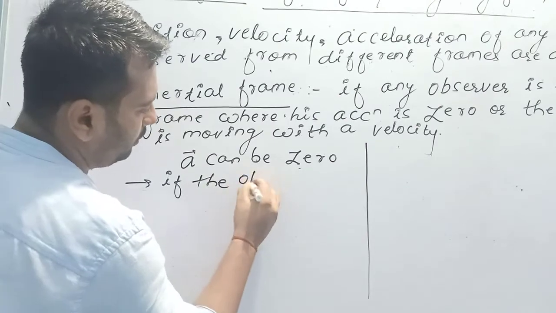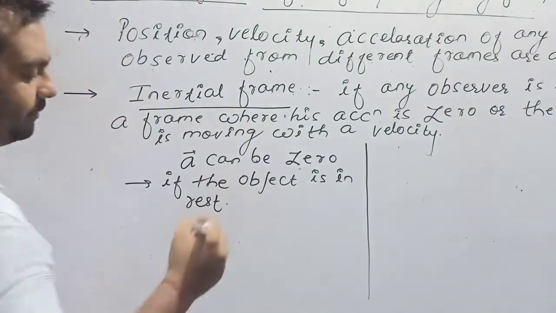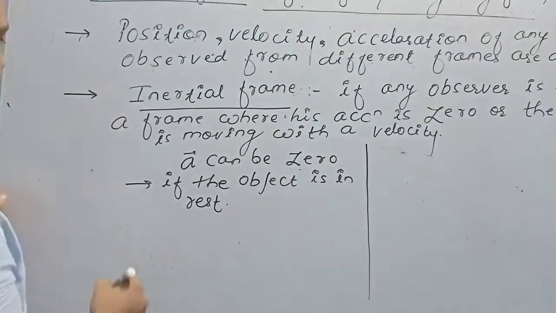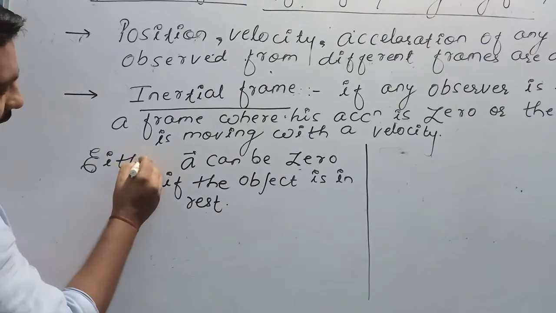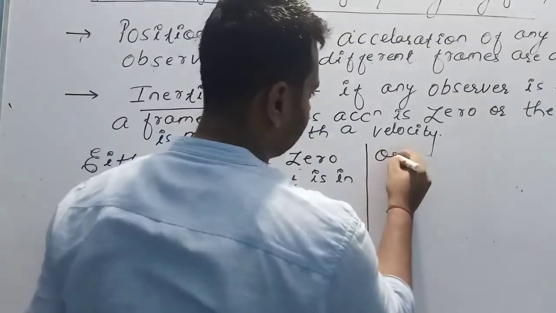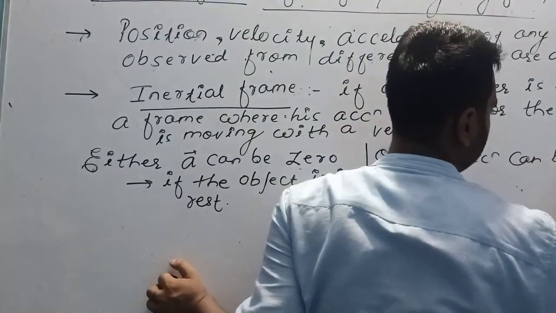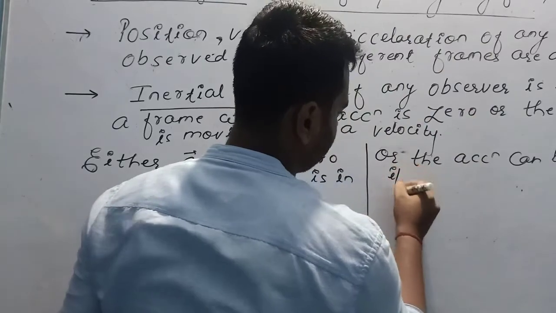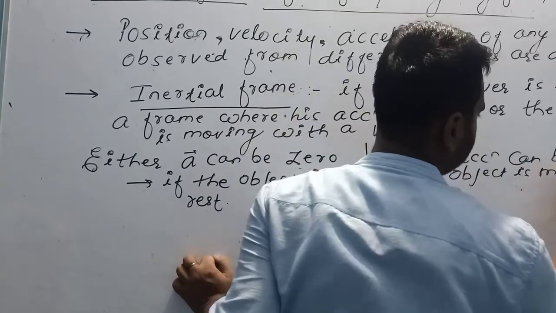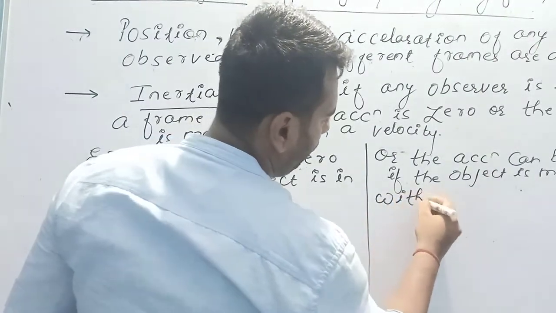Either acceleration can be 0 if the object is in rest, or the acceleration can be 0 if the object is moving with constant velocity.